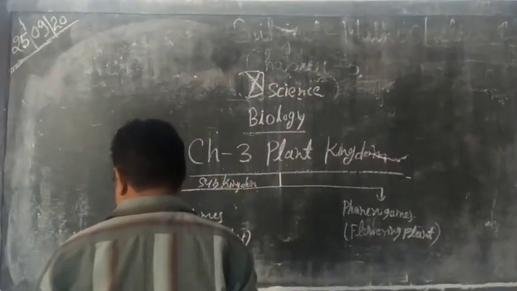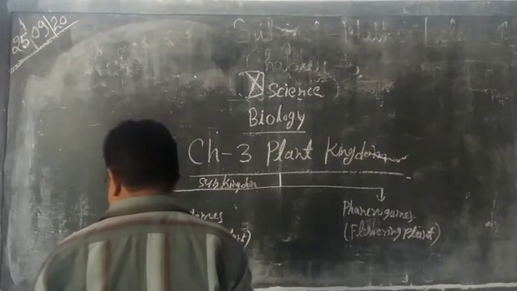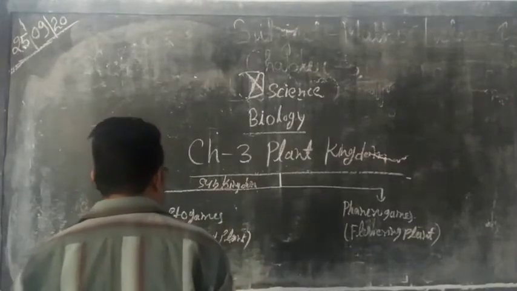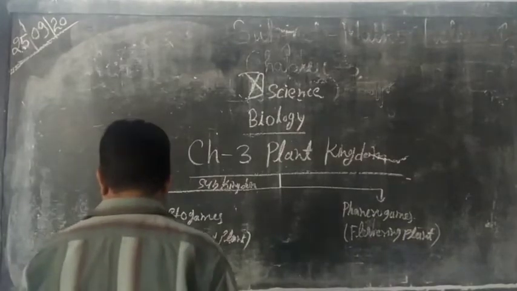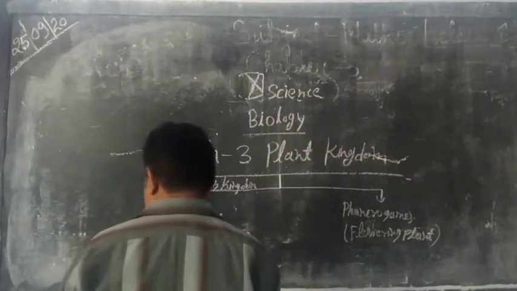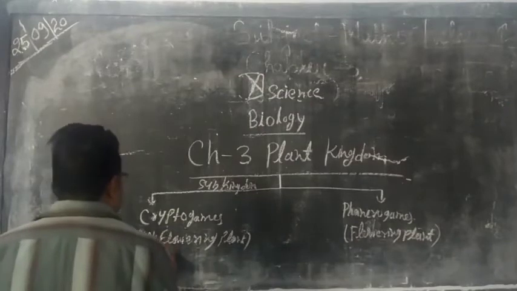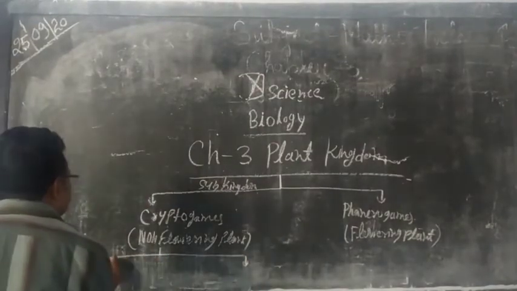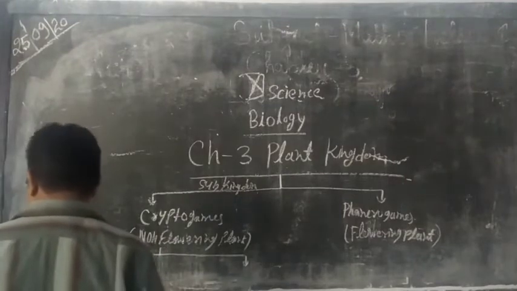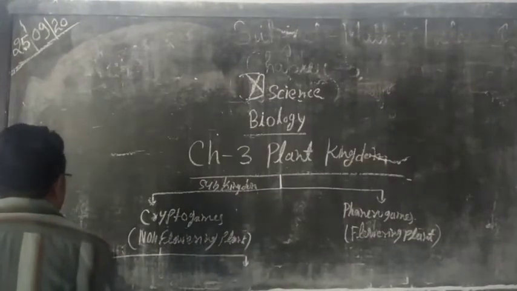Now these subkingdoms are divided into divisions. First of all, cryptogams are divided into three divisions.